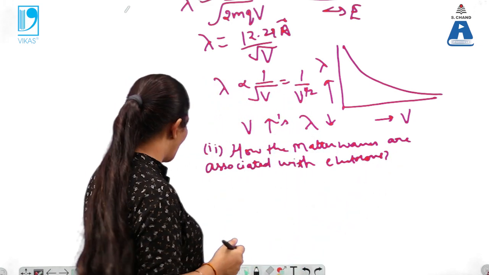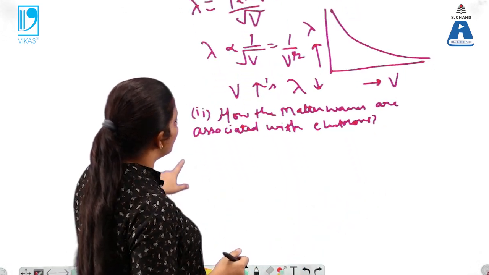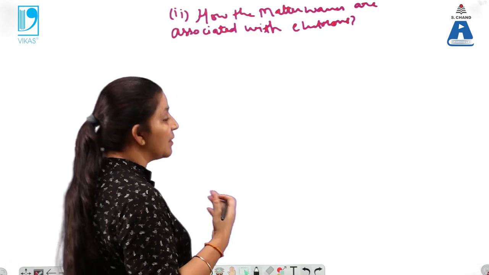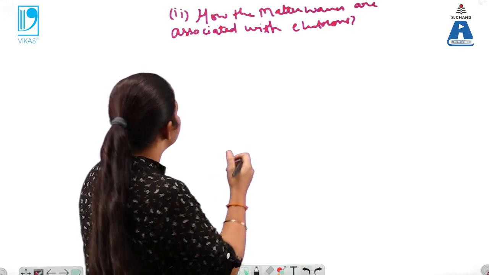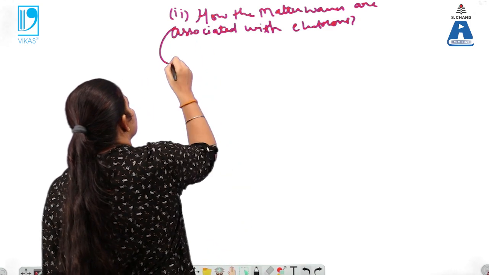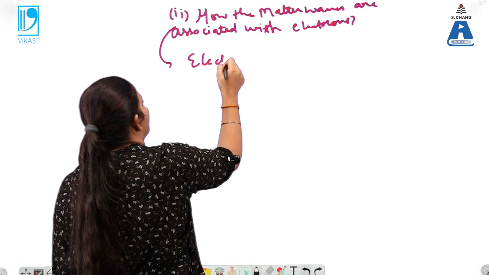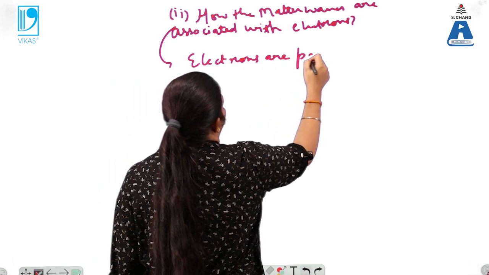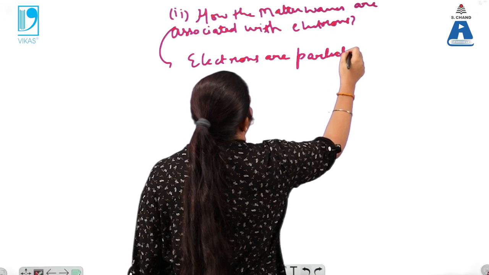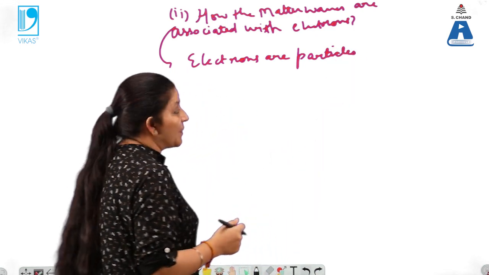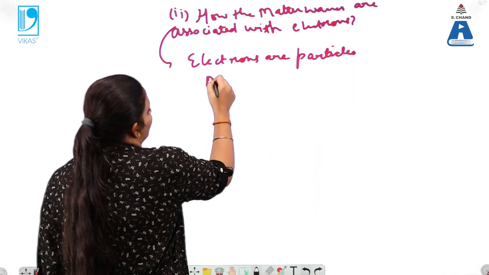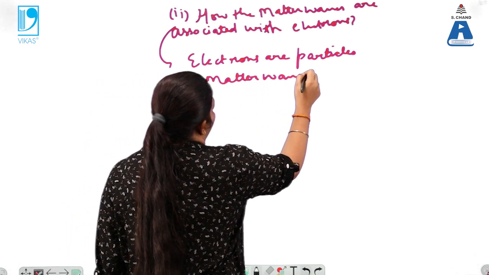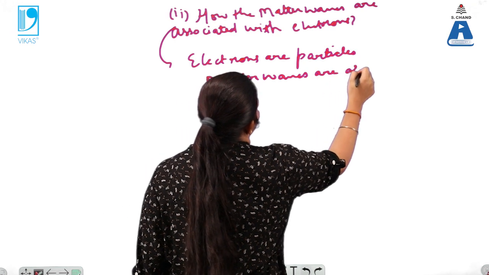This is a very important question over here. So how are the matter waves associated with the electrons, and why are we not able to see this, or can we see this? Yes, as electrons are particles, matter waves are associated with them.